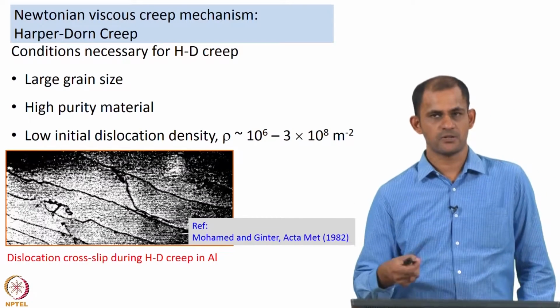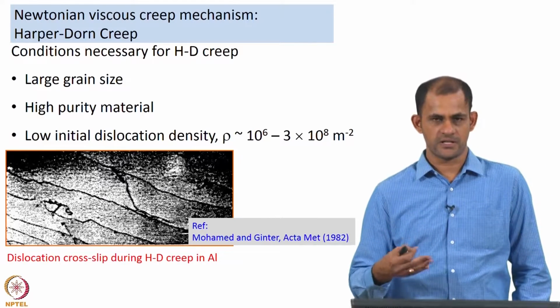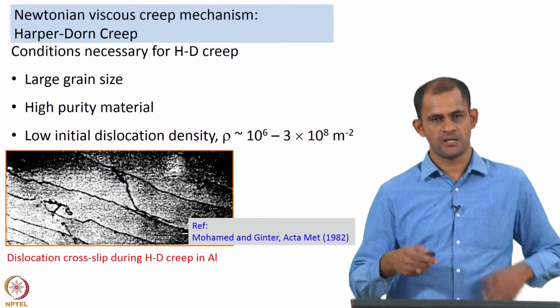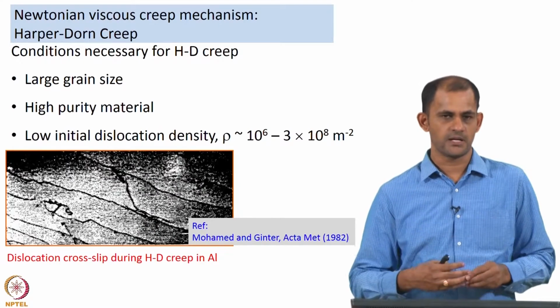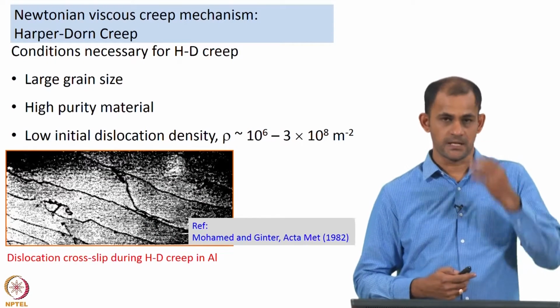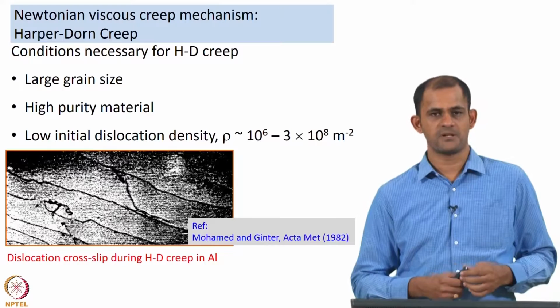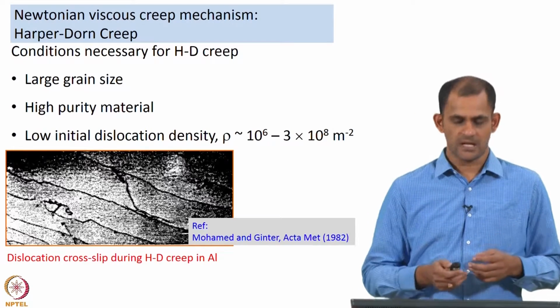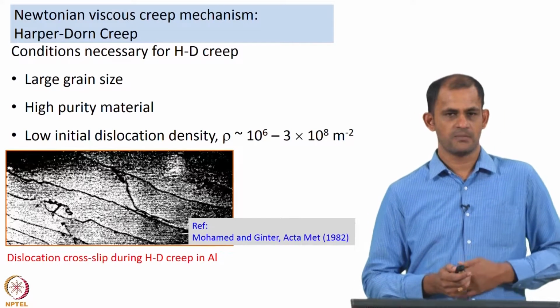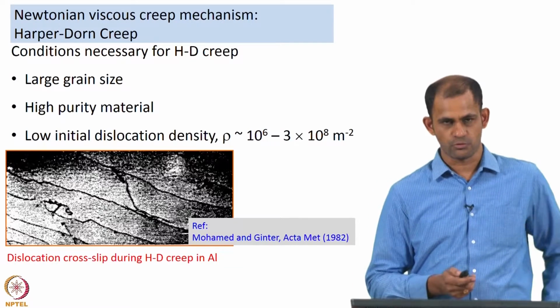And then also the material should have a low initial dislocation density, that is the starting material which you are going to test during creep should have a low dislocation density. That means, if you are using a cold worked material, then probably you may not see Harper-Dorn creep occurring within the material for the test conditions that you choose.